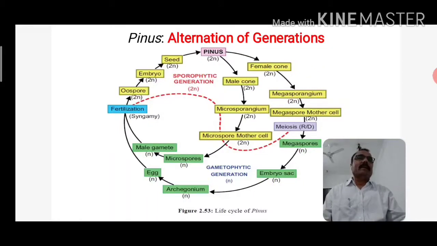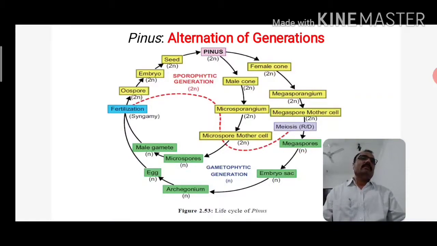In the life cycle of Pinus, the plant body is sporophytic. Sporophyte means it is differentiated into root, stem and leaves. In Pinus, the sporophytic plant body is a dominant monoecious plant. Monoecious means the male and female strobili are present in the same plant.